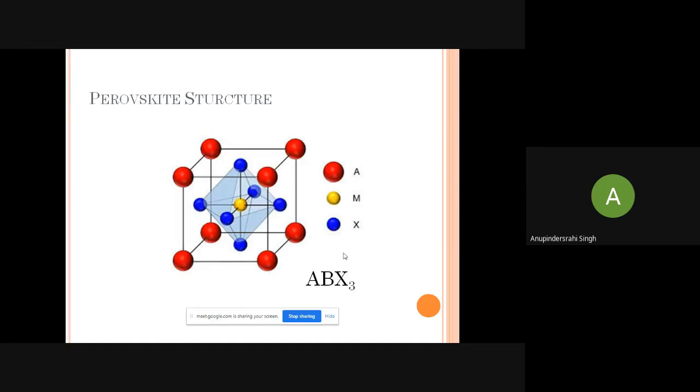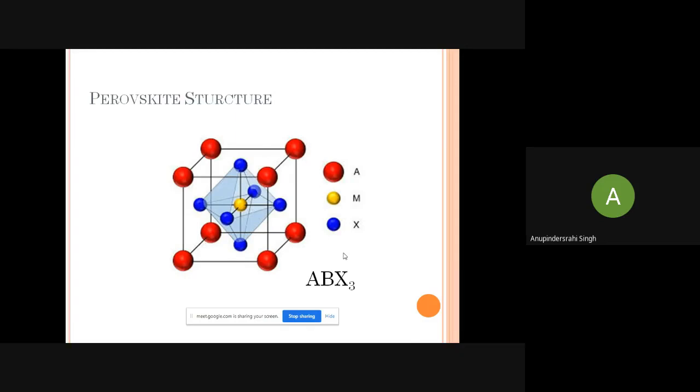So perovskite structure is made up of two types of cations and one type of anion, which is oxygen. Sometimes this is iodide, sometimes there are some other anions. So mostly in the ceramics, the oxygen takes the place at the face center of the cube. So this is the perovskite structure. As I told earlier, it's a combination of the face center and the BCC cubic structure.